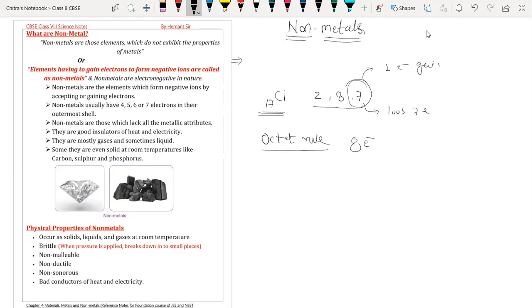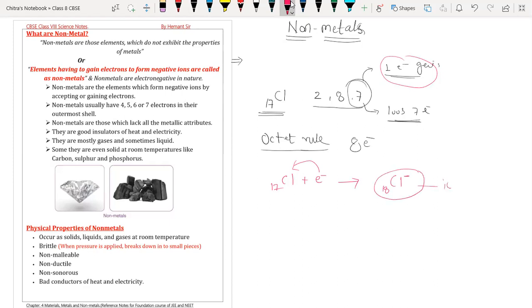So what is going to be easy for chlorine: to gain 1 electron or to lose 7 electrons? Gaining 1 electron. So the chlorine atom having atomic number 17 will gain 1 electron. Then the total number of electrons with chlorine will be 18, and due to accepting the electron, chlorine acquires a negative charge. So now it becomes an ion.